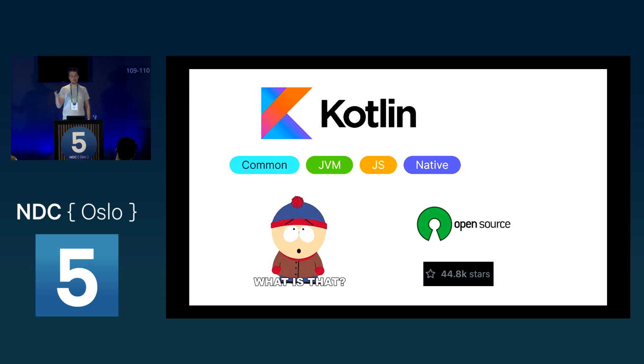It's also open source, so you can go to GitHub and check, for example, the GitHub stars and then work with the team behind JetBrains.